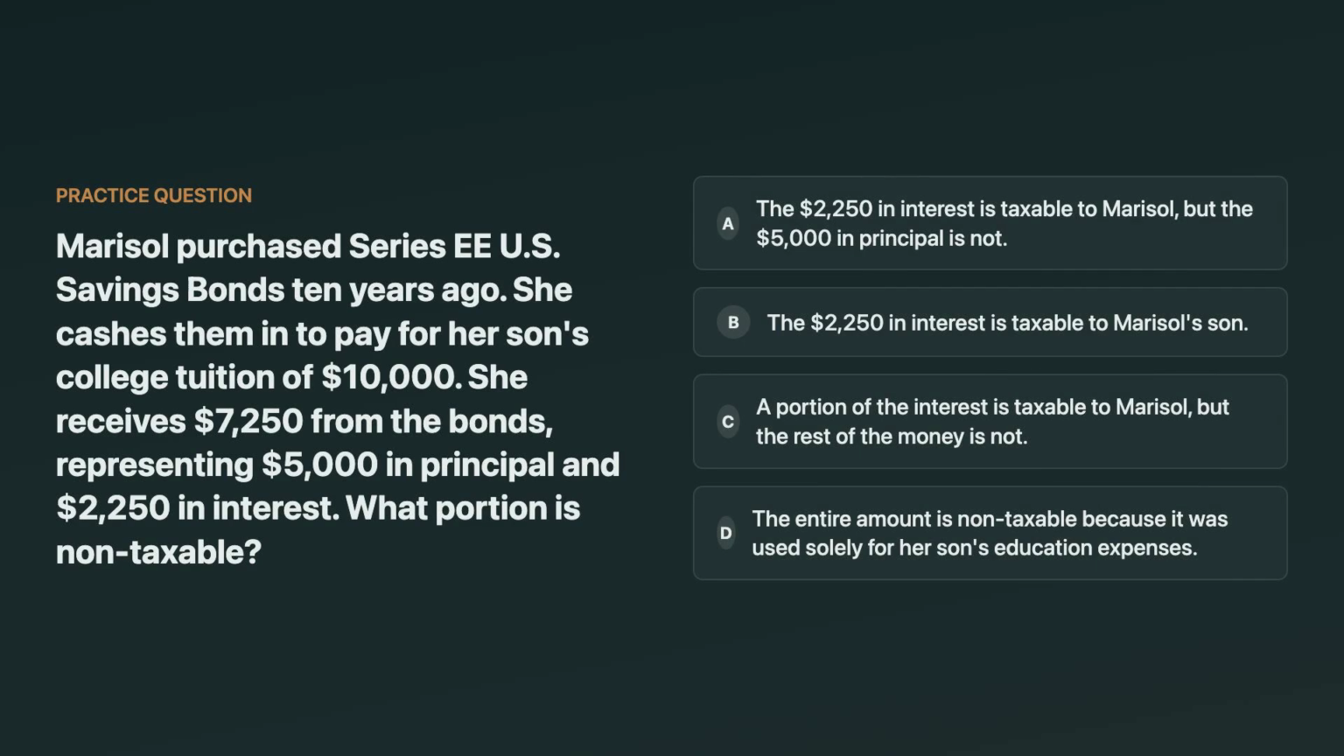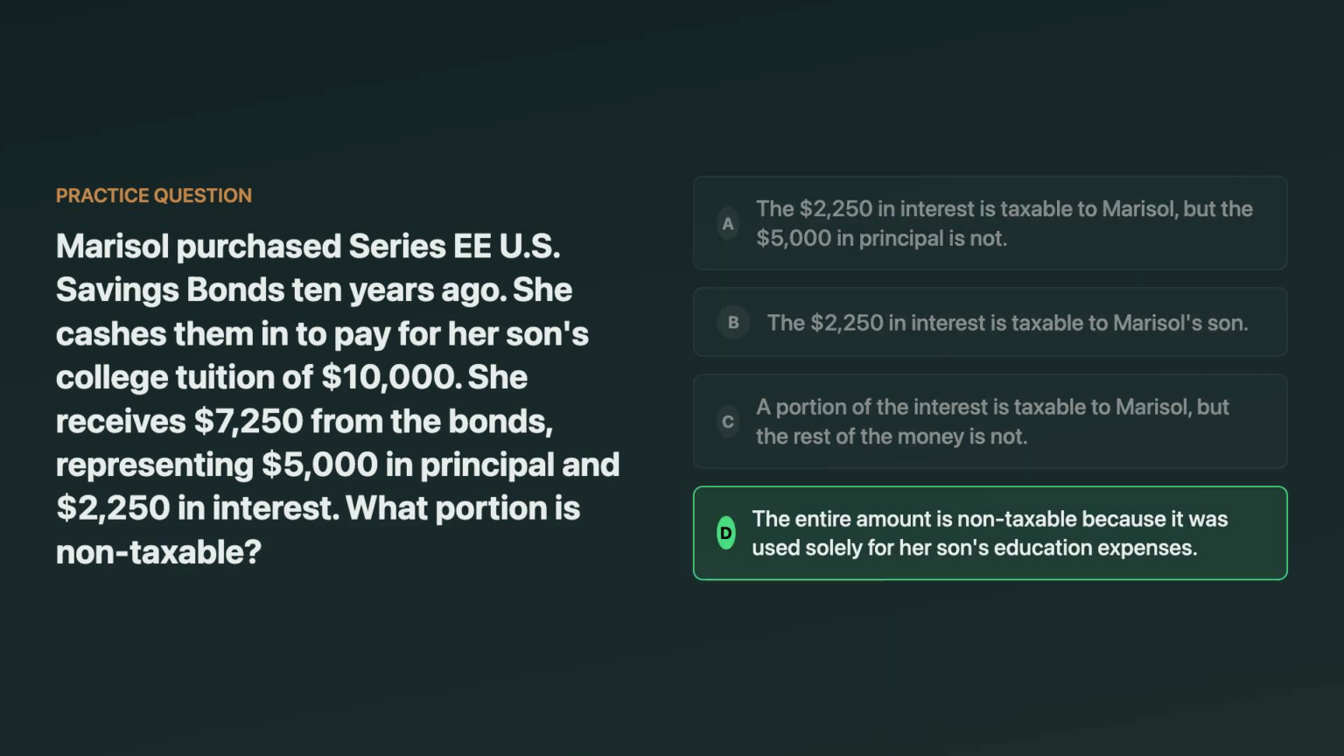Marisol purchased Series EE-US savings bonds 10 years ago. She cashes them in to pay for her son's college tuition of $10,000. She receives $7,250 from the bonds, $5,000 principal, and $2,250 interest. What portion is non-taxable? The choices range from only principal being non-taxable to the entire amount being non-taxable. Think about it.